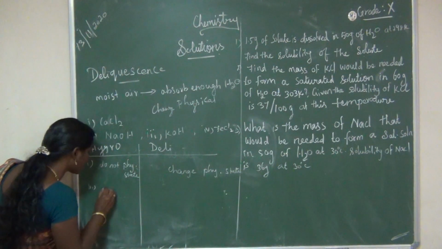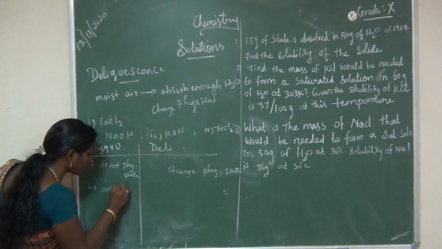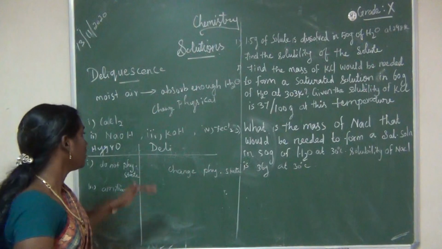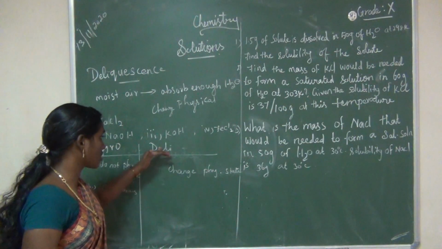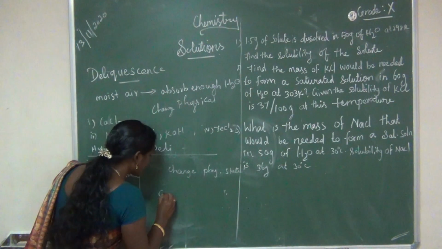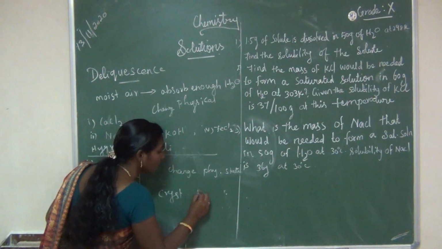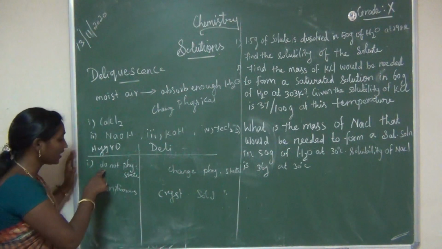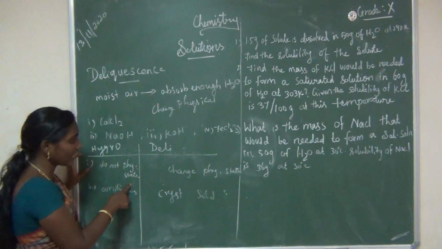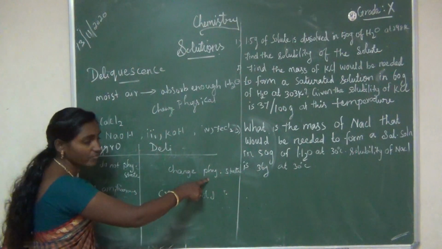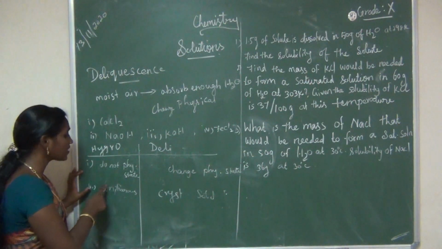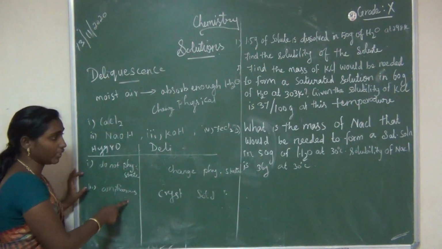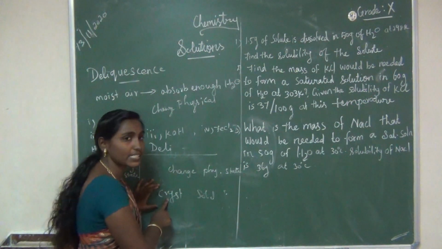Okay, the hygroscopic substances are amorphous solids or liquids, and in this deliquescent substance they are crystalline solids. So here we studied two points. First, one does not change its physical state, while here it will change its physical state. Then the next point, hygroscopic substances are amorphous solid or liquid, and deliquescent substances are crystalline solid.